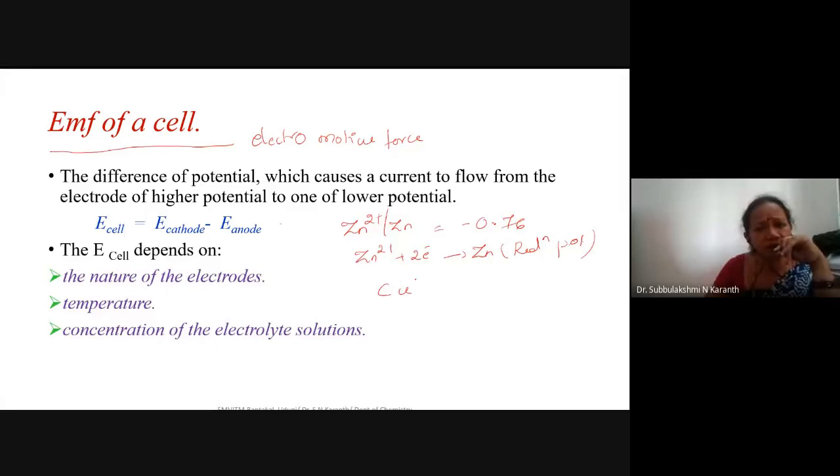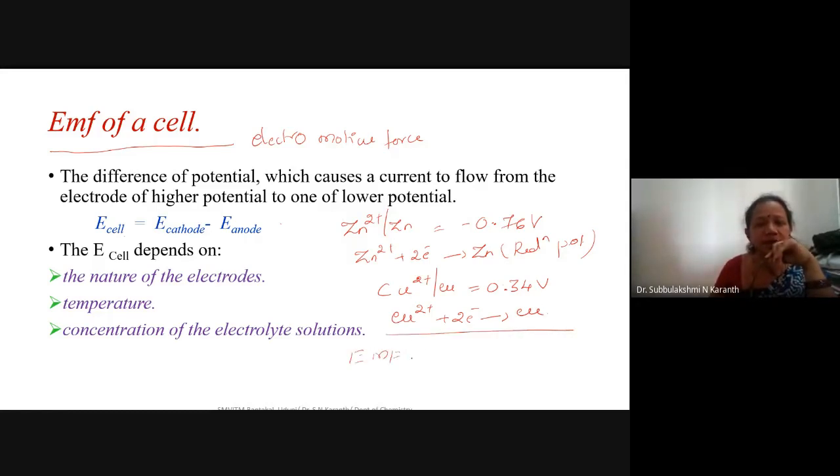Then the cathode electrode is Cu2+ bar Cu, that is 0.34 volt. How do we write the reaction? Cu2+ plus 2 electrons giving rise to Cu. Now we are able to calculate the EMF of this cell.